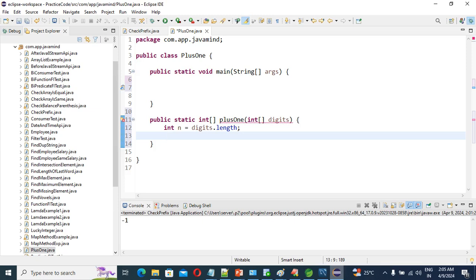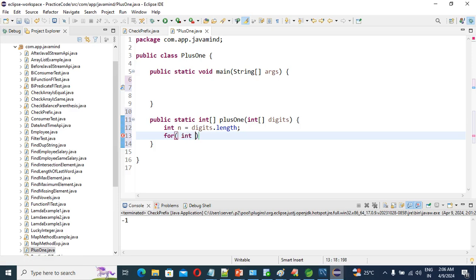So guys, after getting the length of the int array, we need to write logic by which we can add 1. If you add 1 to the number, the total will be more than before, right? For that purpose, we can take one for loop. In the for loop, first we'll iterate over our int array elements.